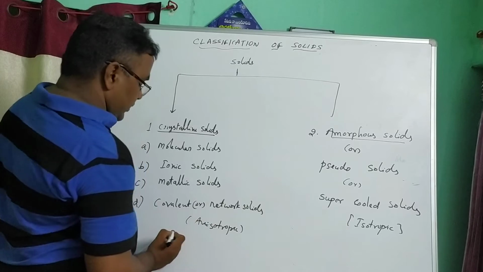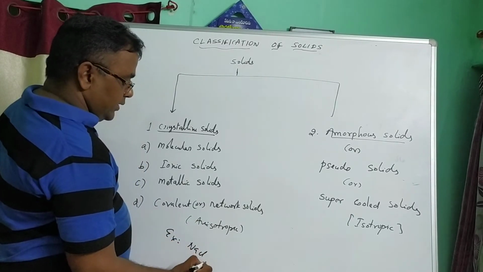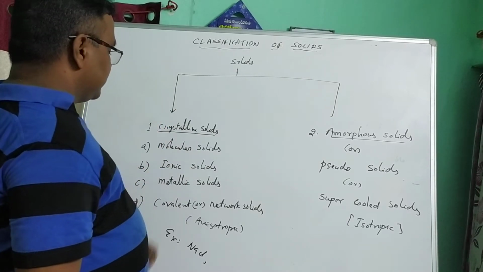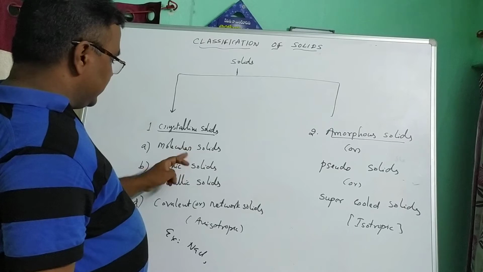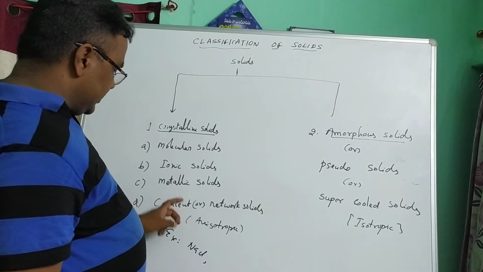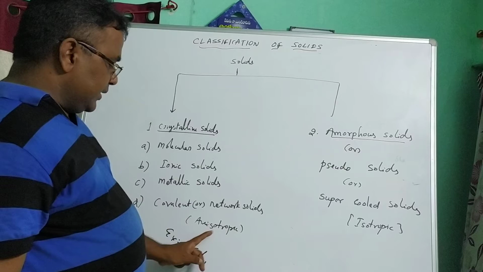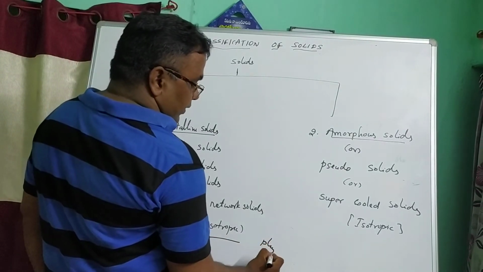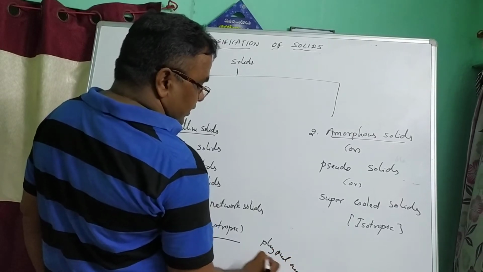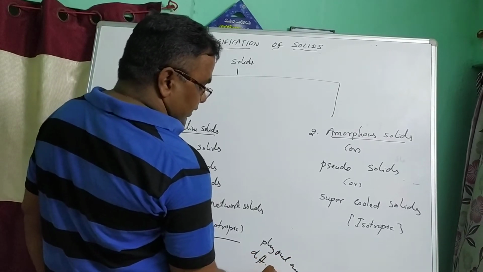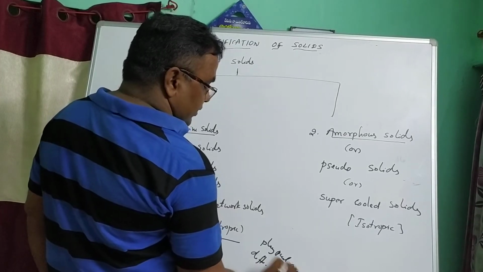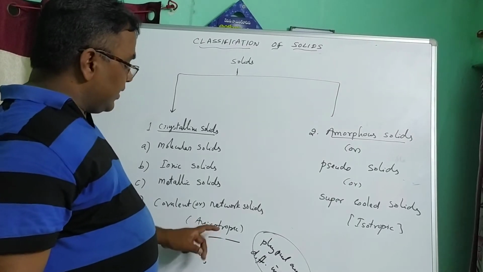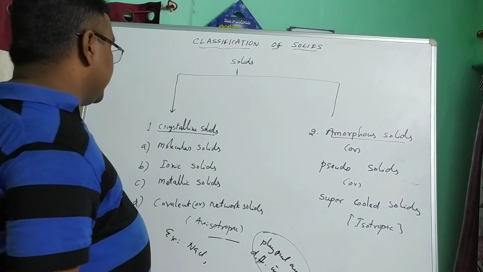Crystalline solids are anisotropic. What is anisotropic? The physical properties are different in different directions. That is known as anisotropic.